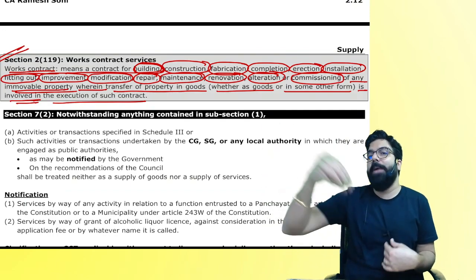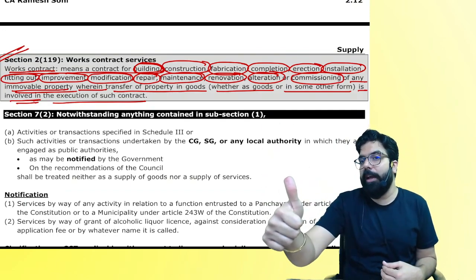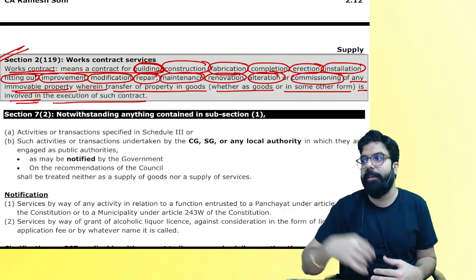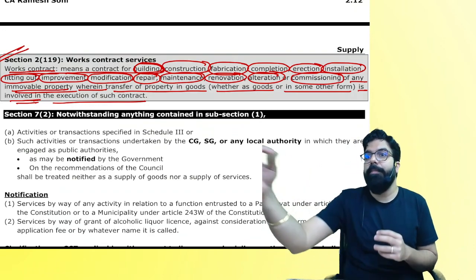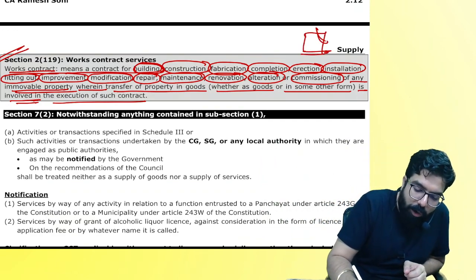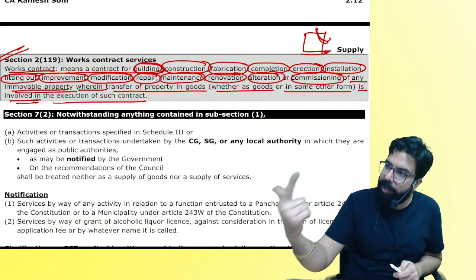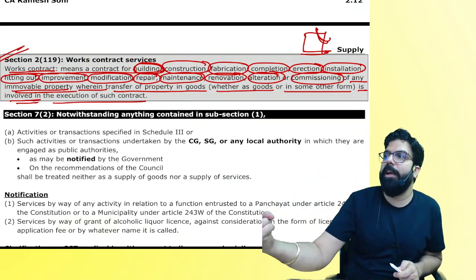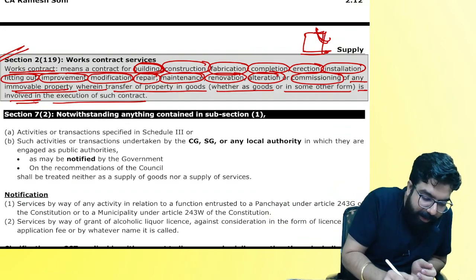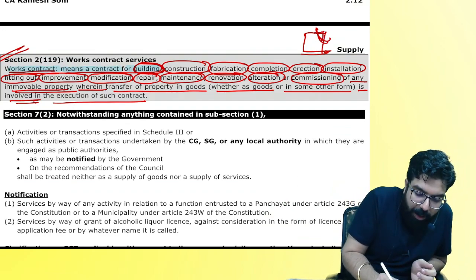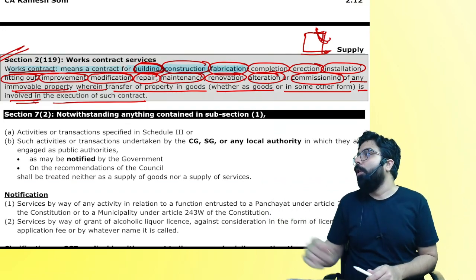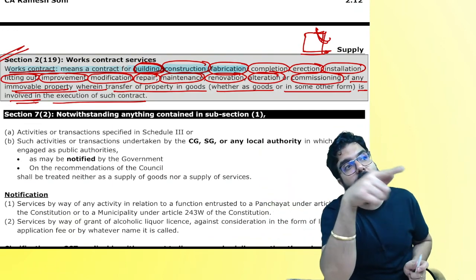I told you to make this building for me. You only give the material, you only give the labor. You are giving me a works contract service. Are we clear? For example, this is my building, one small corner is broken. You only give the material, you only give the labor and get the repair work done. So people, works contract service means what? Contract for building, construction, fabrication. I told you this iron cast rods which are there in the window.